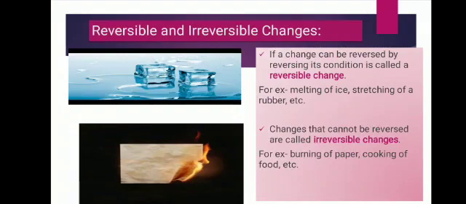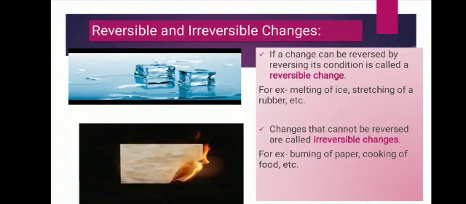Like when a sprig of mimosa, the touch-me-not plant, is touched, its leaflets close and after some time they open out as before. If you touch the sprig again, it shows the same reaction. It means that this is a reversible change. Stretching of a rubber band is also a reversible change.